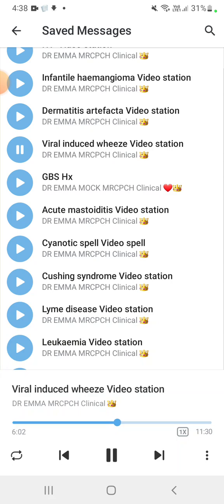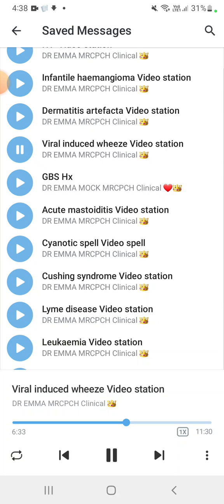What is the management of viral induced wheeze? We will only give the reliever inhaler, and we will not give an antihistamine. So for viral induced wheeze treatment, first a reliever inhaler such as short-acting salbutamol. Then a steroid tablet, prednisolone, for 2 to 3 days to settle down the inflammation of the chest.